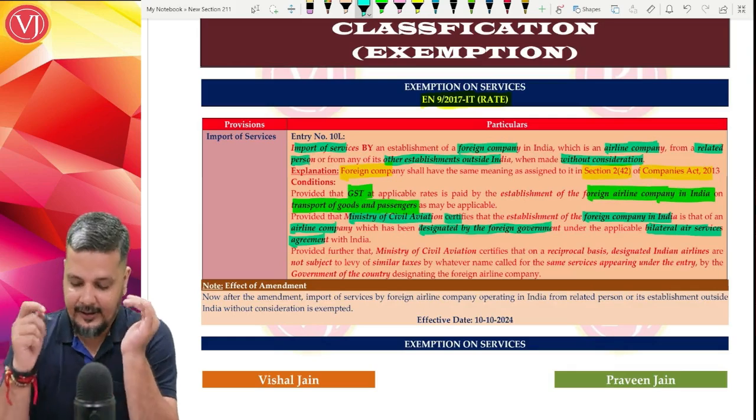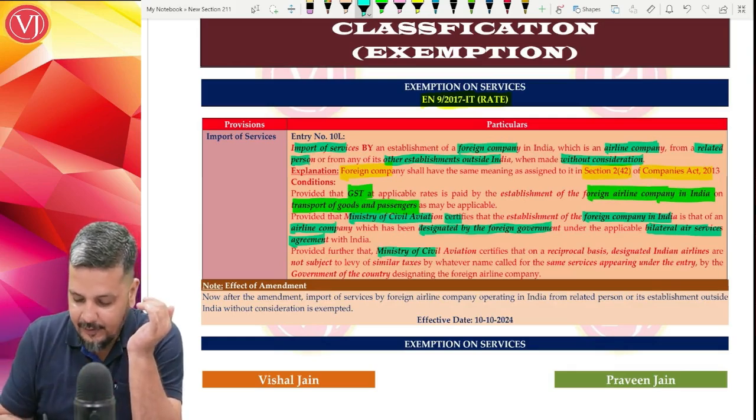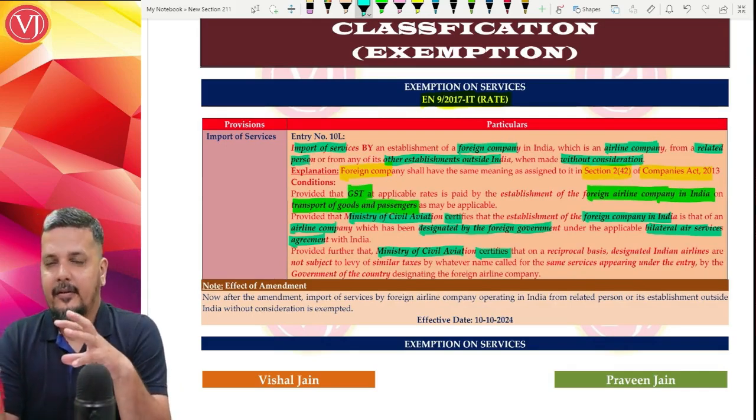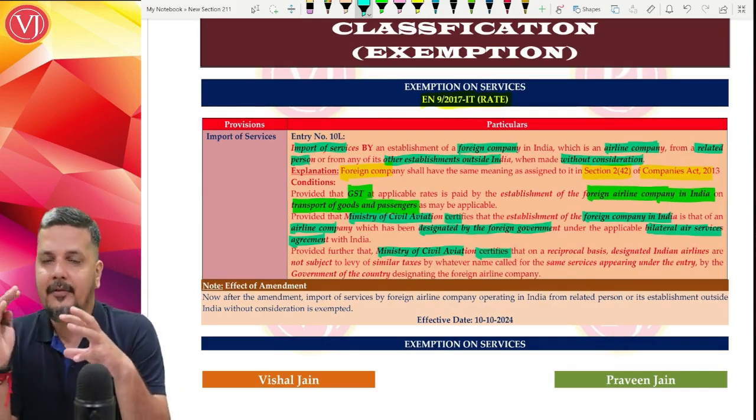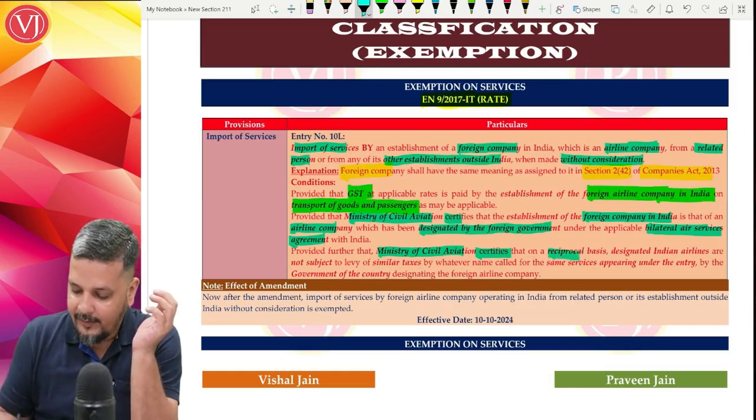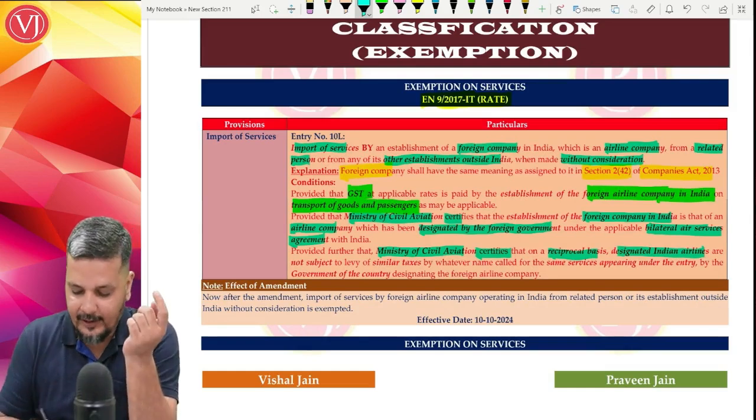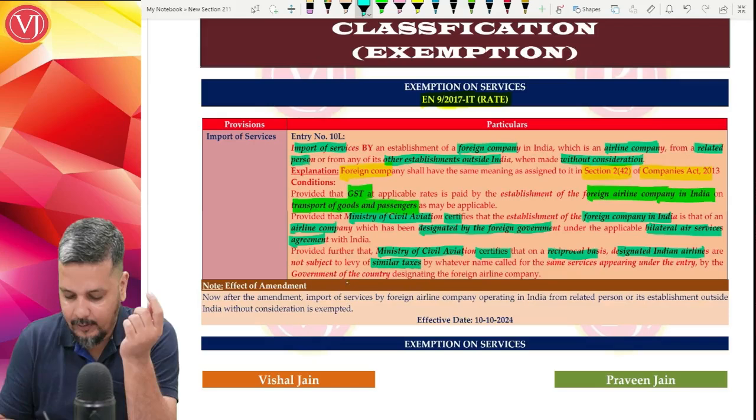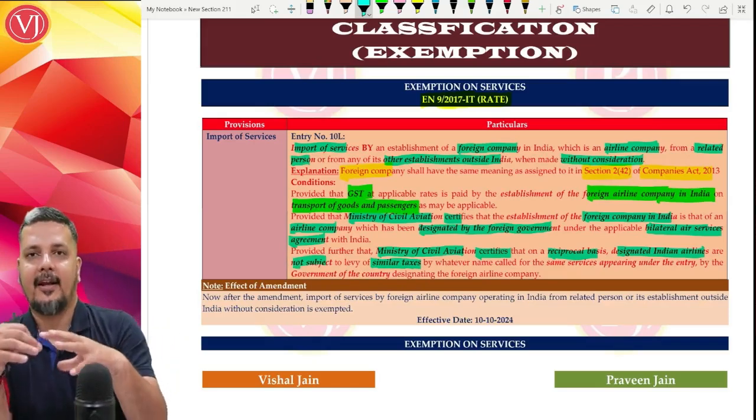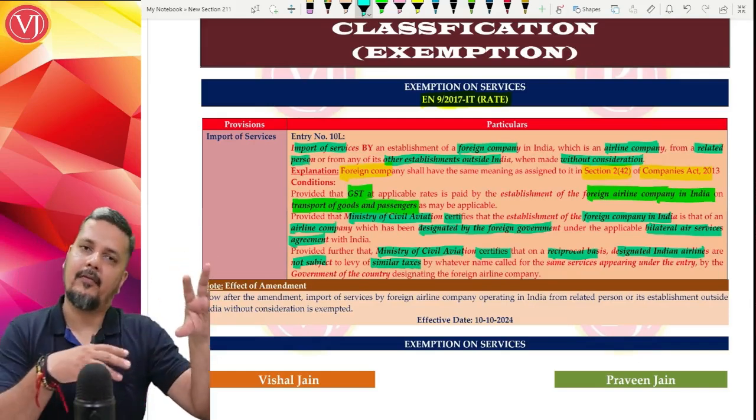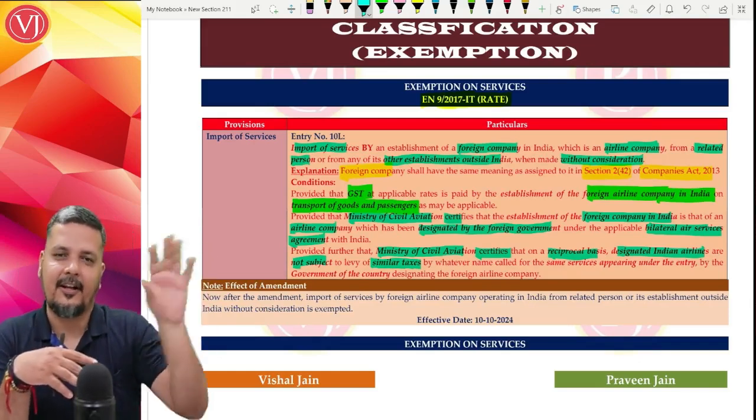And additionally, Ministry of Civil Aviation further should certify that not only is this foreign airline company designated by the foreign government, but also on reciprocal basis, Indian airline companies which are doing operations outside India, such similar taxes are also exempted. So Indian airline company, when they are doing work there outside India, for their work they'll pay the GST or any taxes properly.